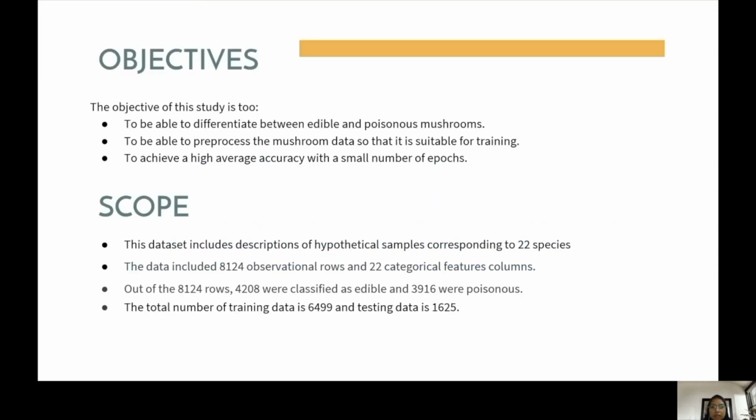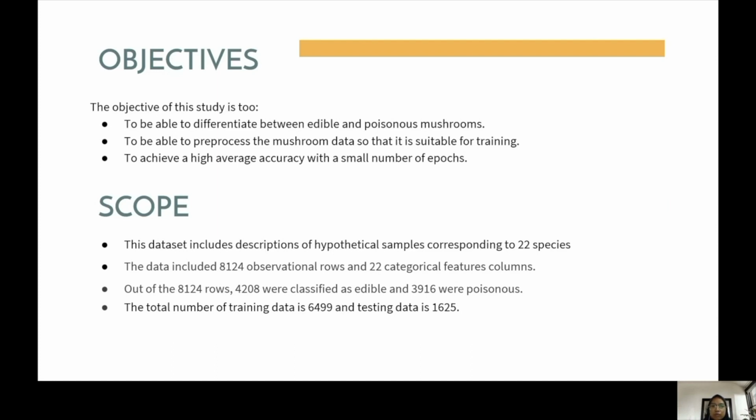Next are the objectives. There are three objectives of this study. The first objective is to be able to differentiate between edible and poisonous mushrooms. The second one is to be able to pre-process the mushroom data so that it is suitable for training. The third objective is to achieve a high accuracy with a small number of epochs.